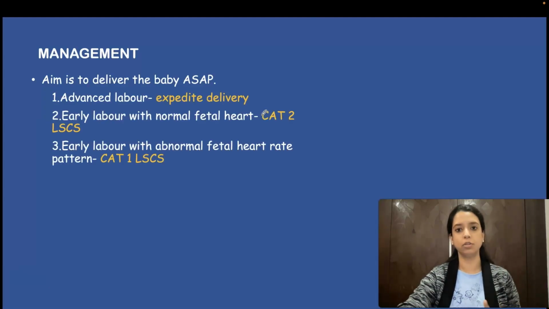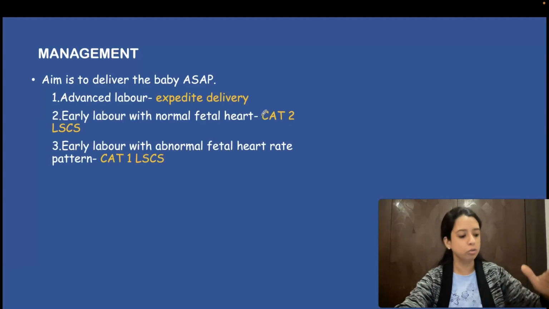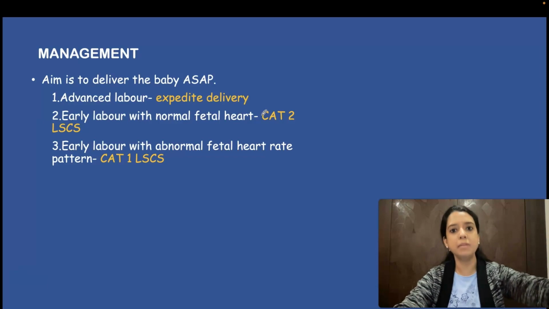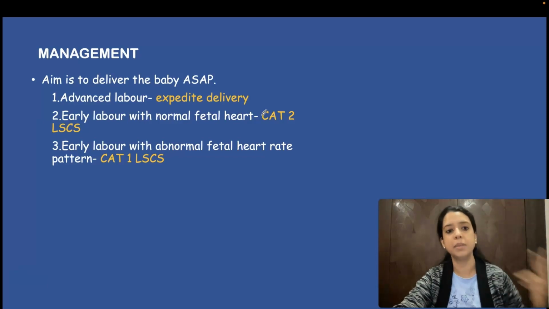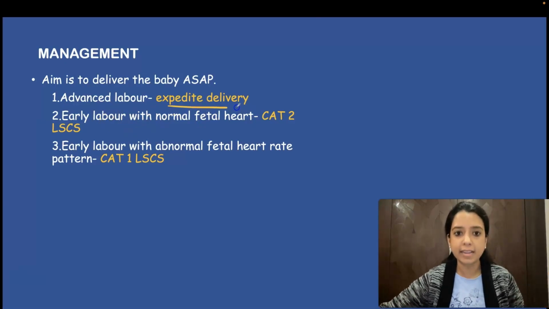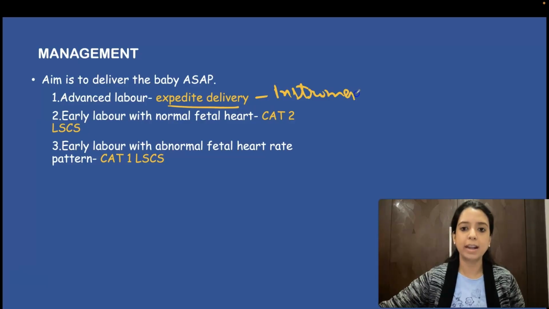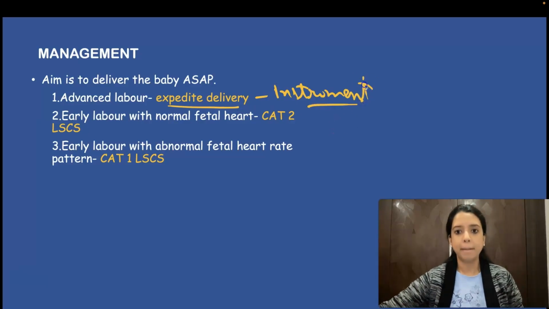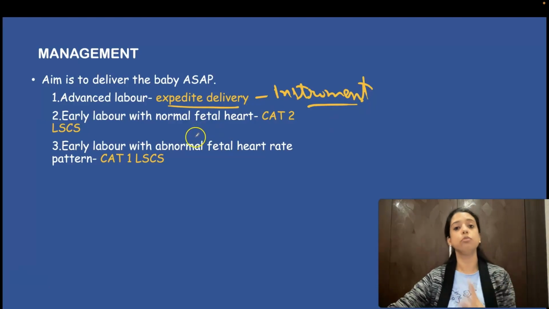So your first step is always do the PV. As soon as you see cord prolapse, you do the PV and see in which stage of labor the patient is. If the patient is in advanced stage of labor, you expedite the delivery using instrument. You immediately apply the instrument and you deliver the baby. But if the patient is in early stage of labor, okay, then you have to do the cesarean, immediate cesarean.